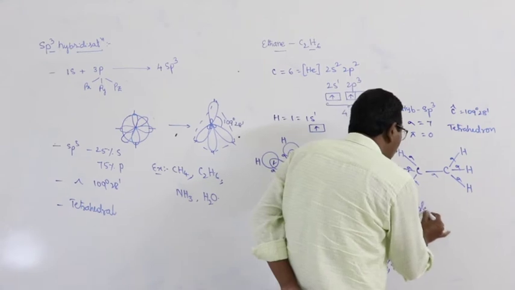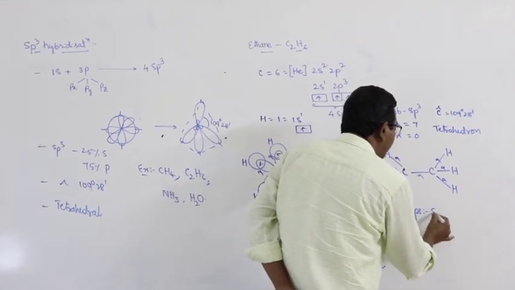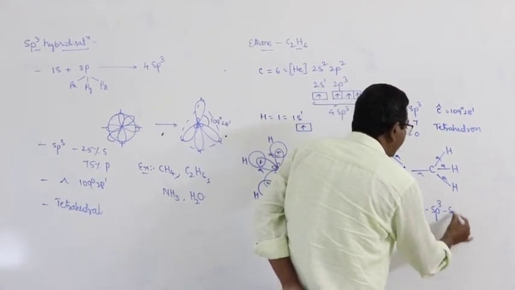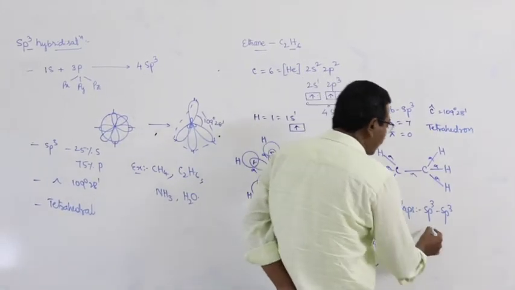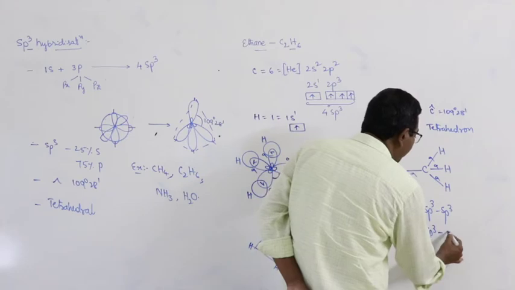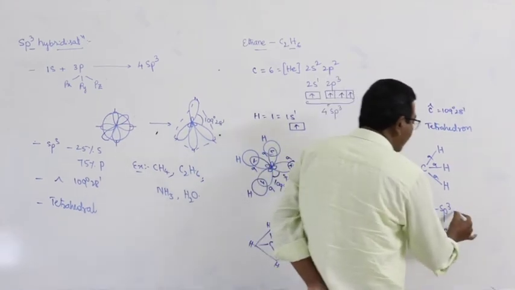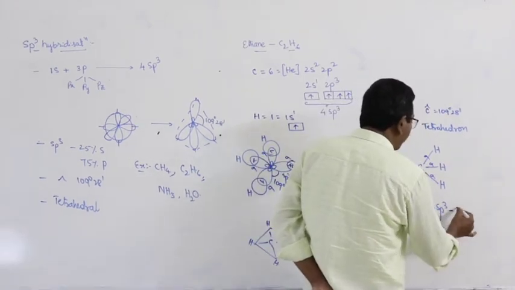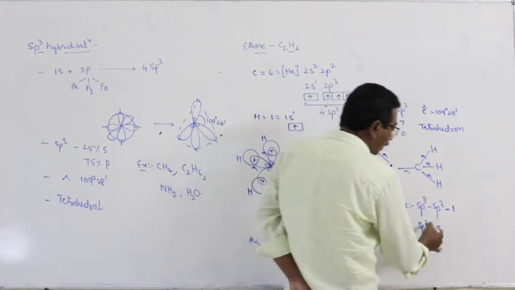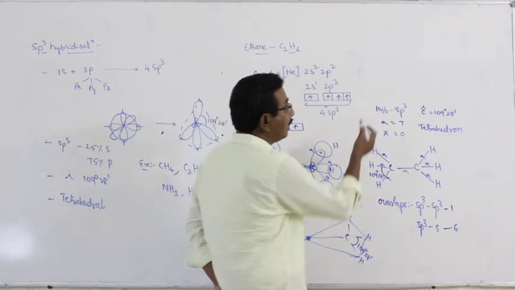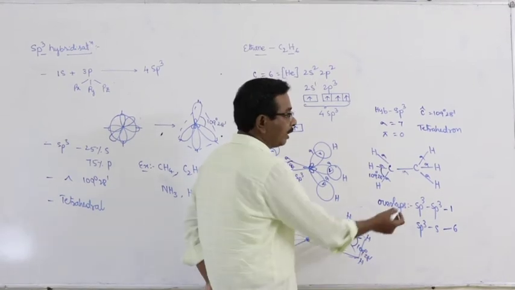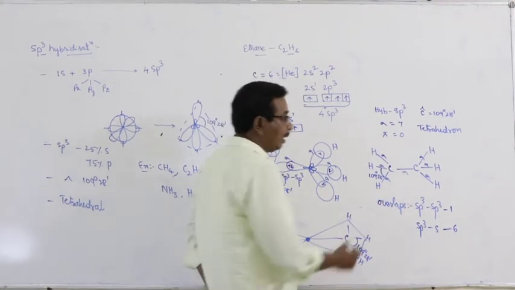Next one, type of overlaps: sp3-sp3 and sp3-s. Here sp3-sp3 type sigma bond 1, sp3-s type sigma bonds 6. Total 7 sigma bonds.